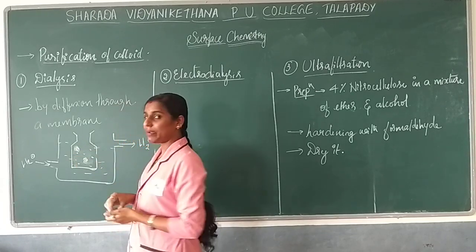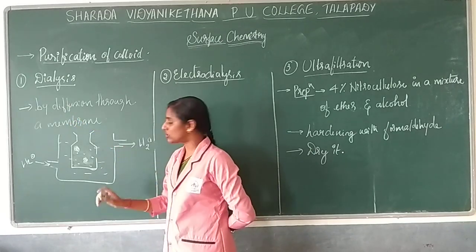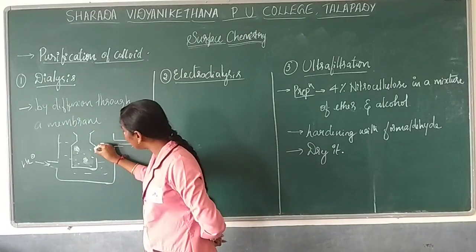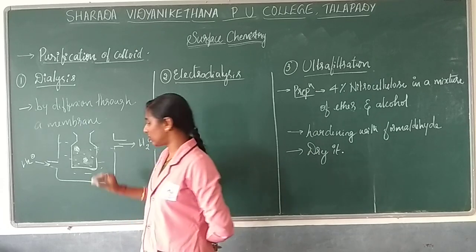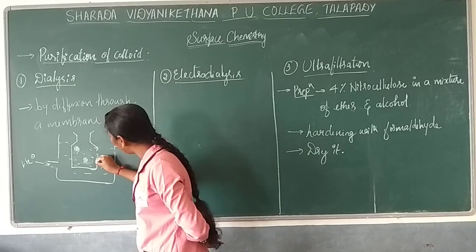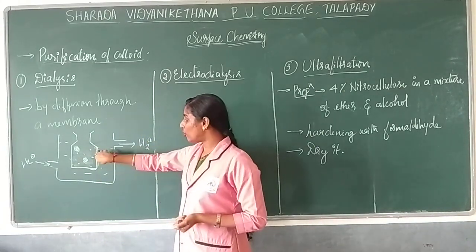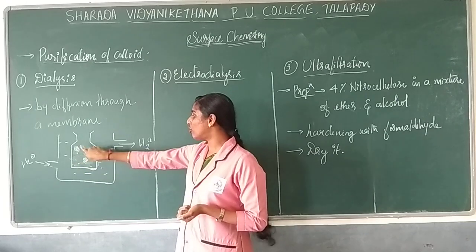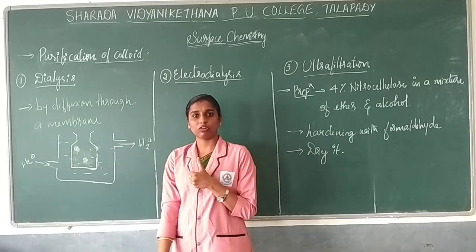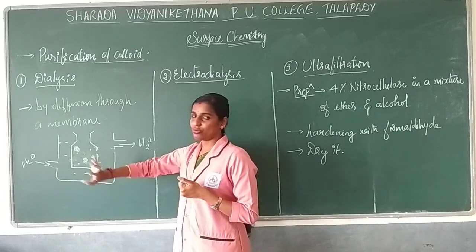Now you know the semi-permeable membrane. Why are we using it for this diffusion process? Because this membrane will have small holes, so that small particles can move out of it. The holes are so small that your colloidal particles will never pass out through that membrane. So we are going to use the membrane.